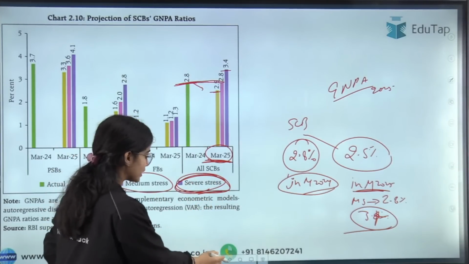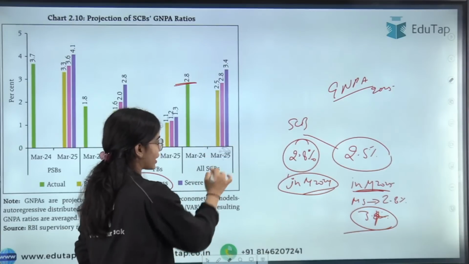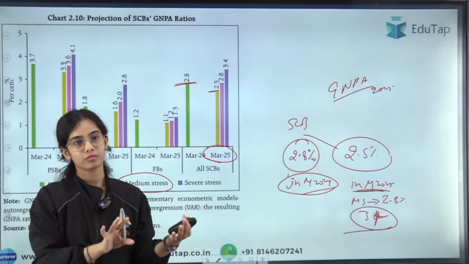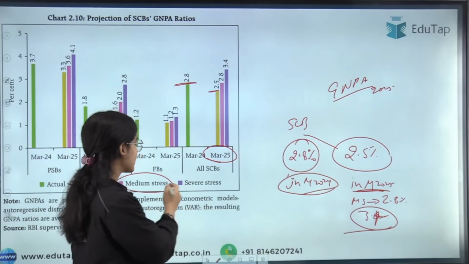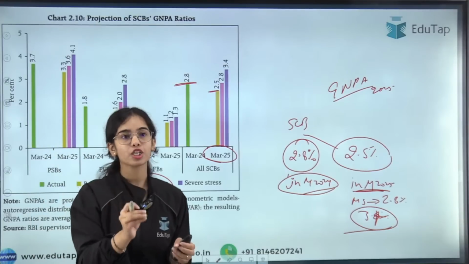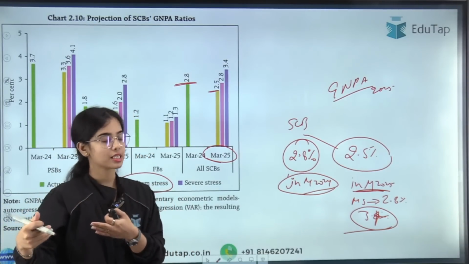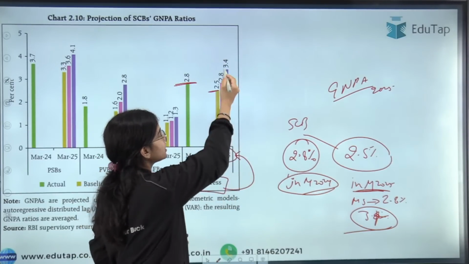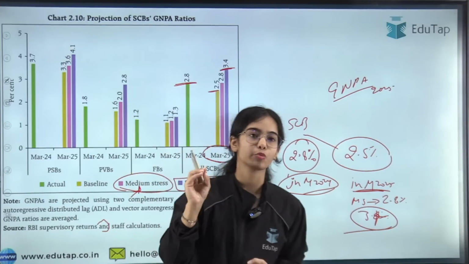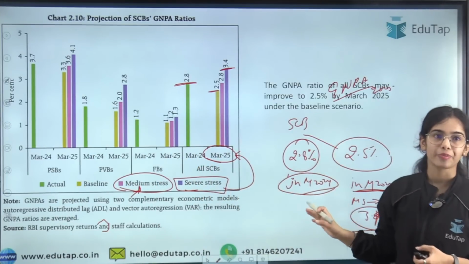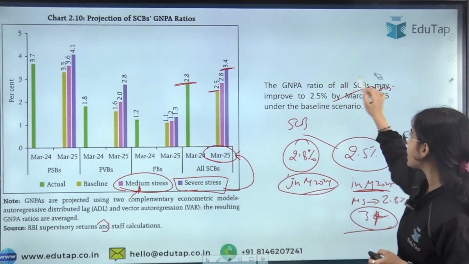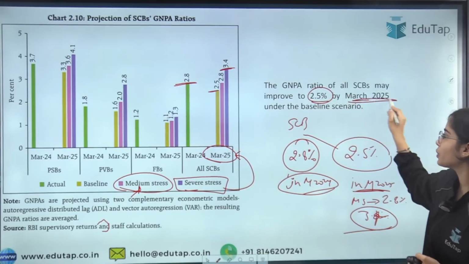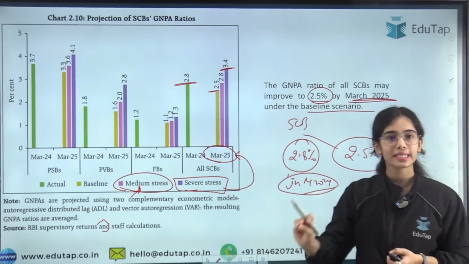So I hope this is clear: in the baseline situation in March 2025, the GNPA ratio will be 2.5% for the scheduled commercial banks. In the medium stress situation, the GNPA ratio will be 2.8%, same as this year. In the most severe stress situation in March 2025, the GNPA ratio will be highest at 3.4%. So this is the idea. Here you can see that the GNPA ratio of all scheduled commercial banks may improve to 2.5% by March 2025 under the baseline, the normal scenario that is expected.